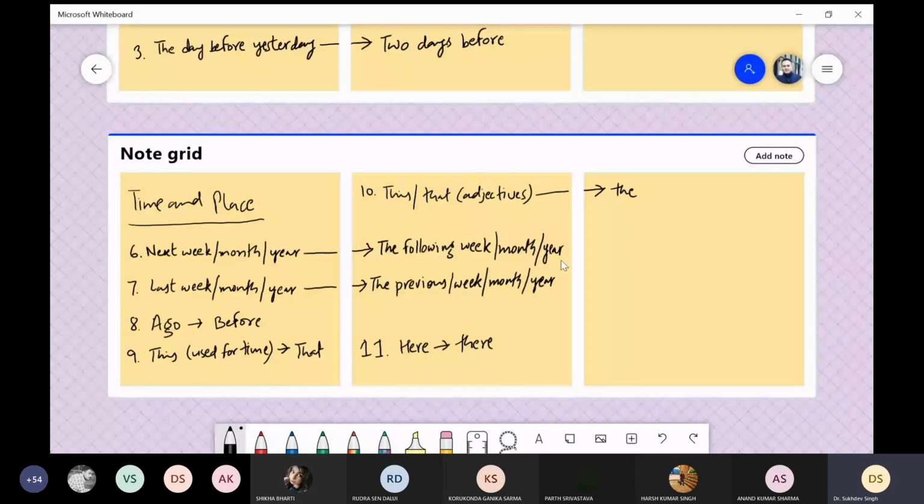If last week, last month, last year comes, then you change it into the previous week, the previous month, the previous year. If ago comes, then you change it into before. If this comes and this is used to indicate time, then you change it into that. And if this or that comes as an adjective, then you convert it into the. And if the word here comes, then you convert it into there. These are some of the basic changes related to time and place.